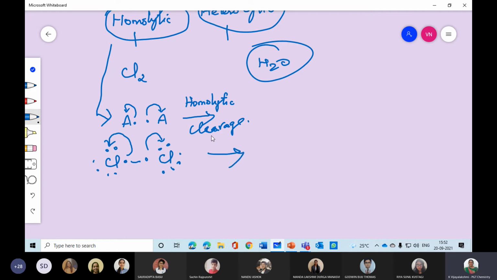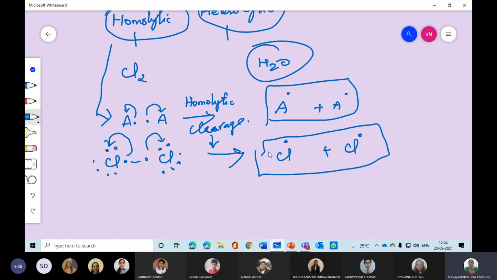It becomes A plus A, and the respective electrons are sitting over there. The same way Cl and here also Cl. Both were joined, and due to the homolytic fission, it started breaking.